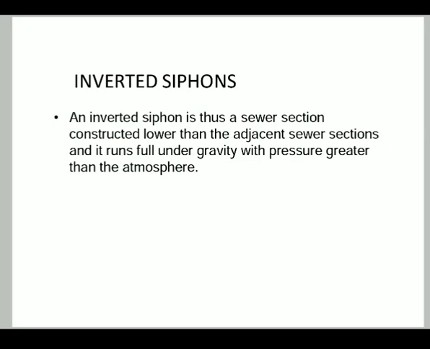It is also known as a depressed sewer or sag pipe. The sewage through such a pipeline will not flow under gravity but will flow under pressure.